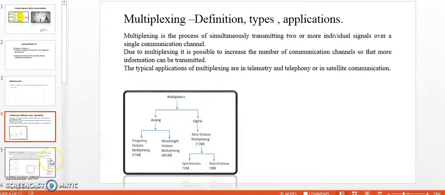Types of multiplexing. The multiplexing are of two types, analog and digital. Among analog multiplexing, we have FDM, frequency division multiplexing, and WDM, wavelength division multiplexing. While in digital, we have TDM, time division multiplexing, which can be again of two types, synchronous and asynchronous TDM.